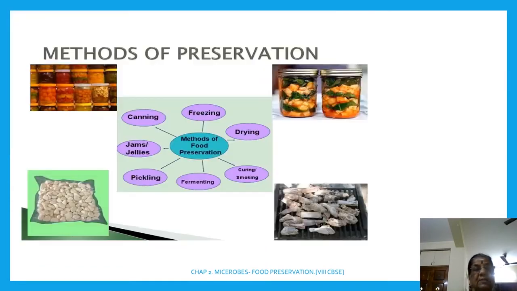Then next one, methods of preservation. நிறைய picture தான் உனக்கு இதுல கொடுத்திருக்கேன். Methods of preservation. First drying, then curing and smoking, fermenting, pickling, jam and jelly, canning, freezing. சரியா? இதெல்லாம் என்னது பாட்டில் போட்டு அடைச்சி வச்சிருக்கா. இது drying. இது வந்து பேக் பண்ணி வச்சிருக்கா.